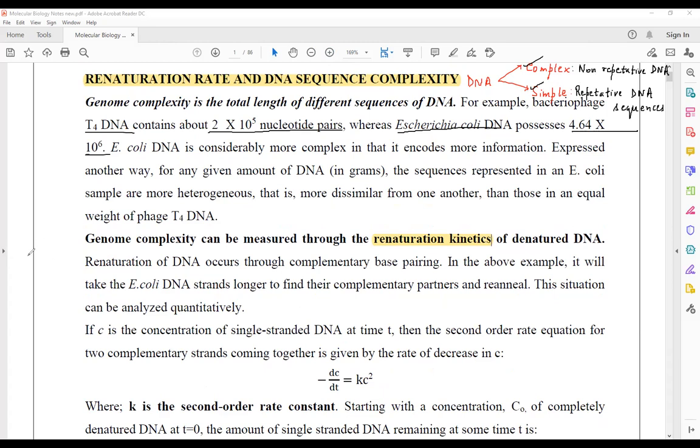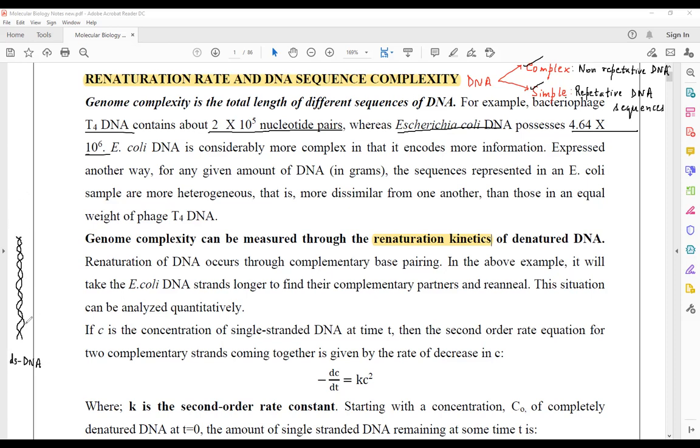So to determine the genome complexity, you just have to take a double stranded DNA molecule. Let this be a dsDNA molecule.